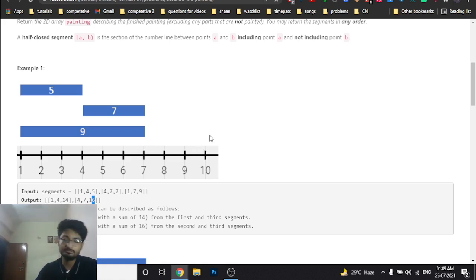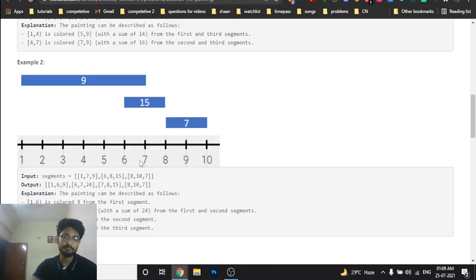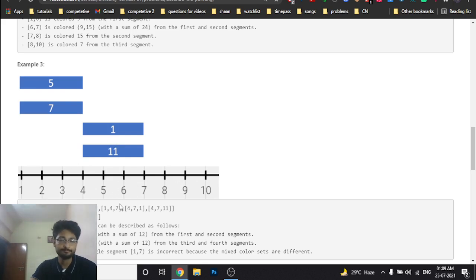But I also initially thought of this problem using prefix sums, because you are doing summing, and also because we are given ranges, so I thought of prefix sums initially. But that's not the case, because when you go to the third problem you will understand.